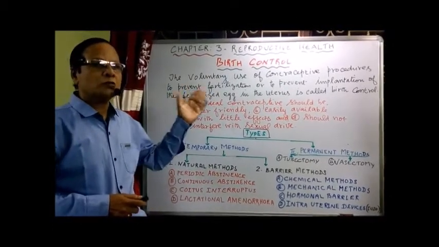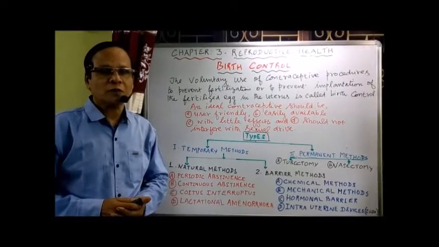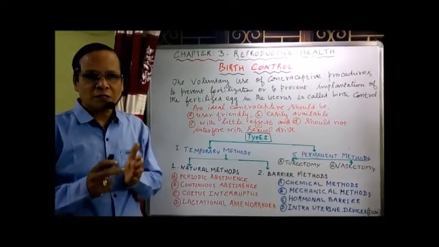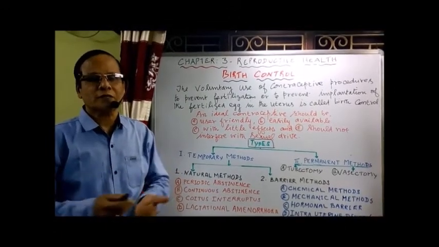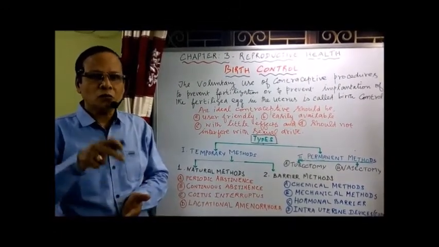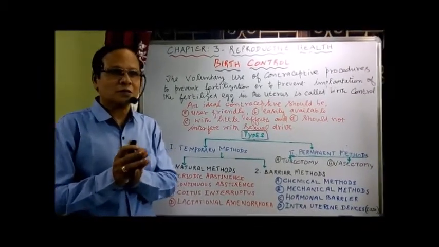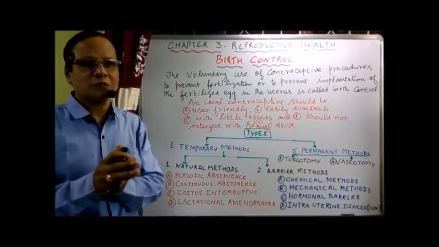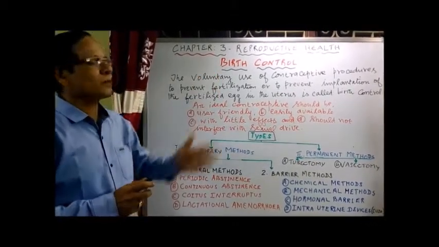The voluntary use of contraceptive procedures. Conception means pregnancy. Contraception means preventing pregnancy. Those materials or methods adapted to prevent pregnancy or conception are called contraception. Conception, opposite word, contraception. Okay, so what is birth control?